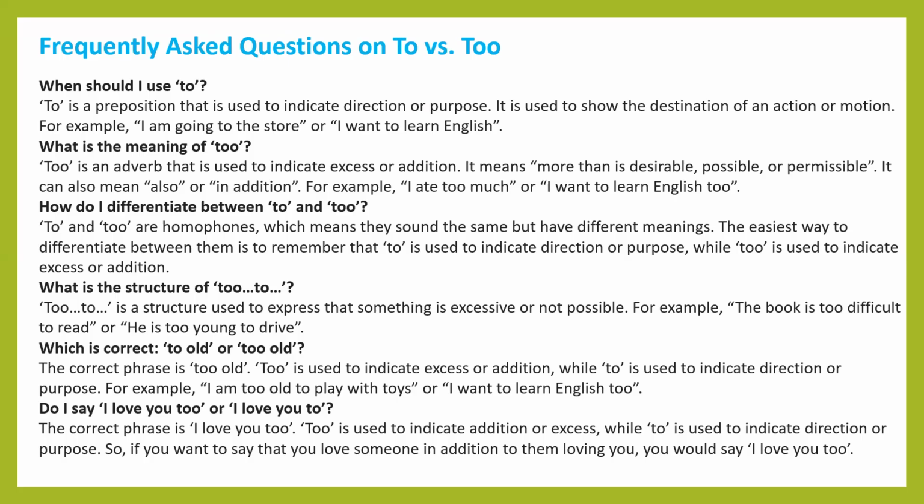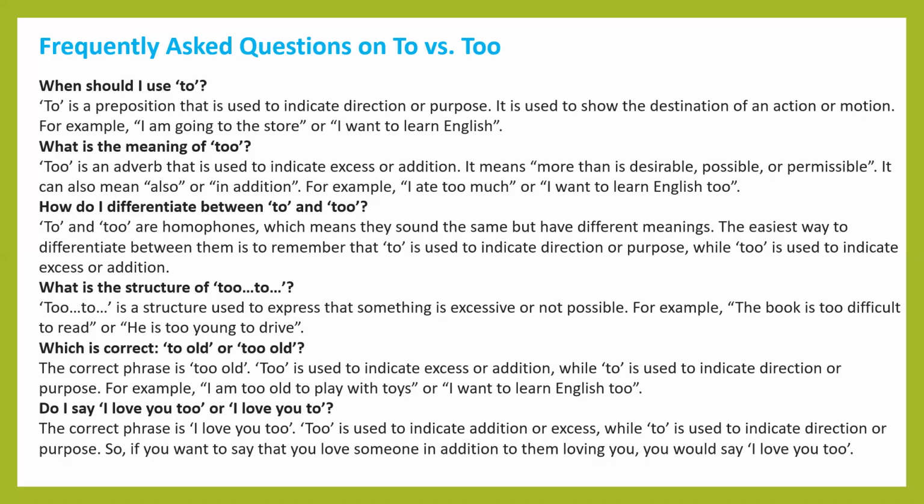What is the structure of "too ... to"? "Too ... to" is a structure which is used to express something in excess or not possible. For example, "The book is too difficult to read." It means it's very difficult to read. It is too difficult. So in this case, we are expressing not possible. "He is too young to drive." This means that it's not possible. So "too" also gives a negative connotation, which is correct.